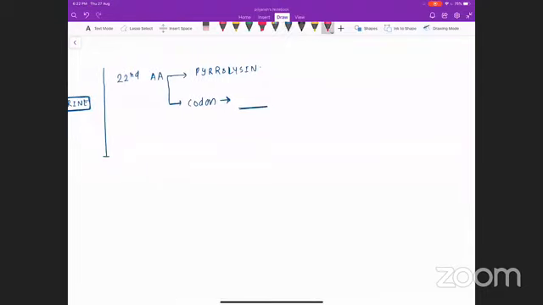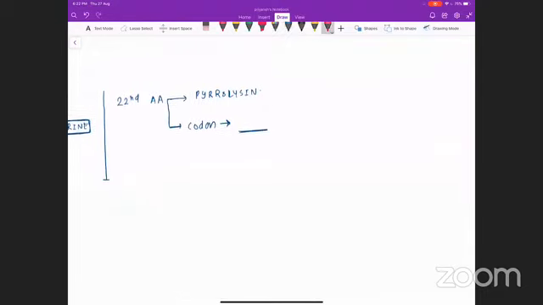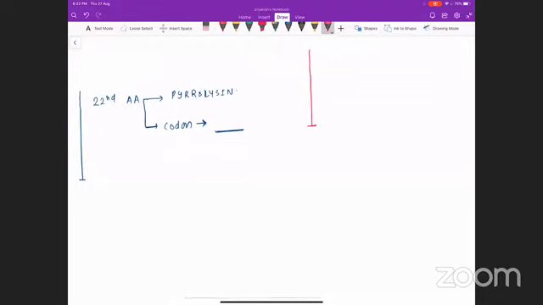To remember the codon, just take an example. Let's say in rural Rajasthan, or any rural part of North India, a recently married couple. The wife wants to call her husband, but the husband is sitting with some elderly people.